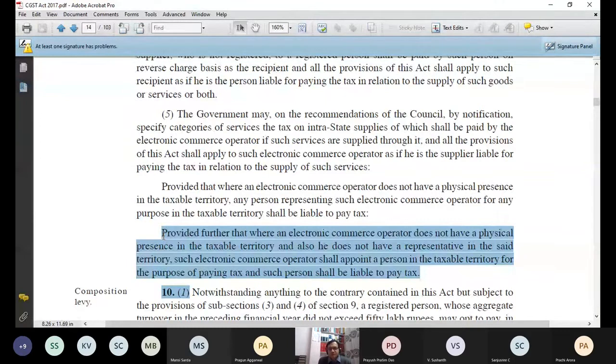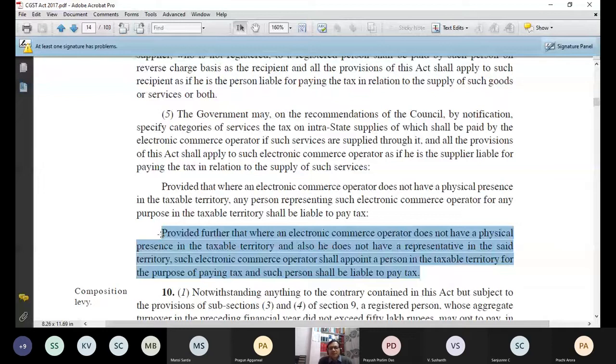So it is provided further: where an electronic commerce operator does not have a physical presence in the taxable territory, and also does not have a representative in the said territory. Government says no issue. Such electronic commerce operator has to appoint a person in the taxable territory for the purpose of paying tax, and such person shall be liable to pay tax. So appoint a person specially who will deposit the GST with us on time. This is what government says.